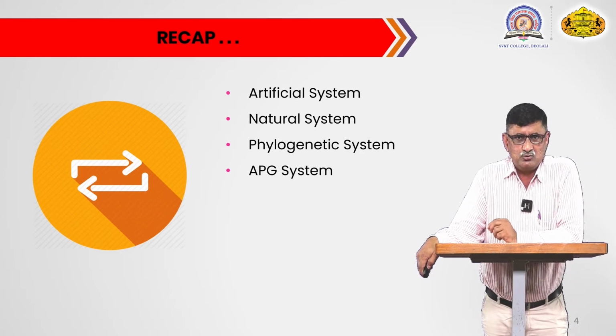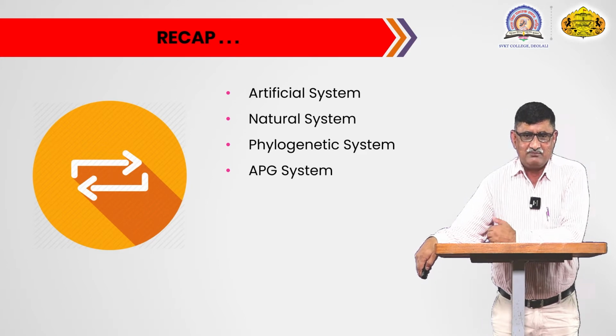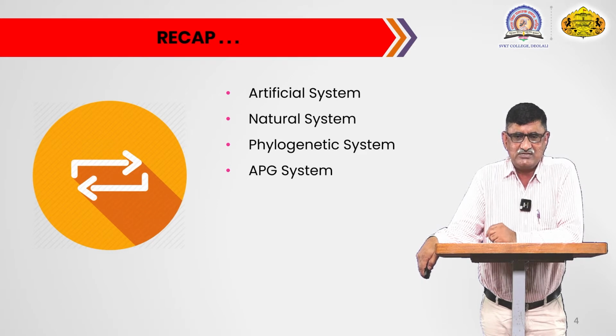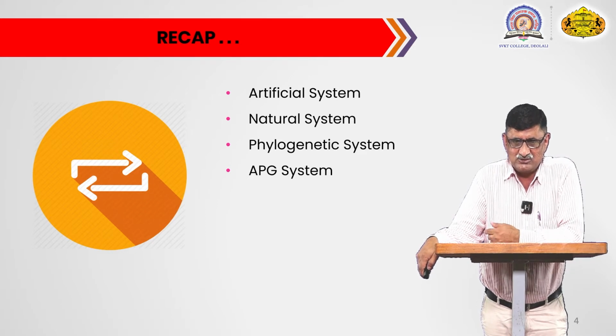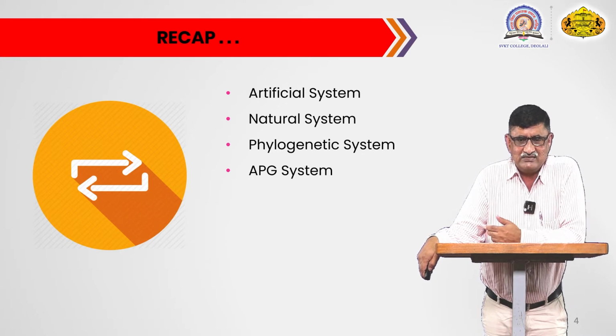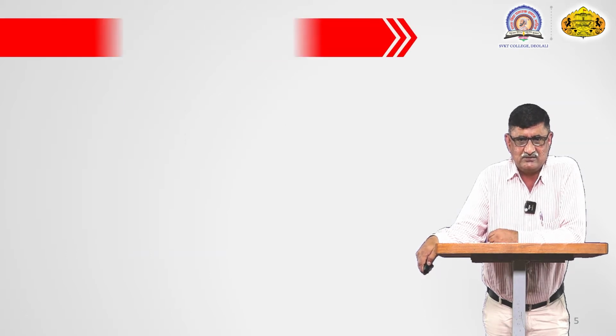Whatever you are going to learn for practical purposes, for the identification and study of plant families, you have to follow the natural system of plant classification. After the natural system, the phylogenetic system was developed by different taxonomists. In the phylogenetic system, we saw the system of Engler and Prantl, and recently there is the APG system, that is, the Angiosperm Phylogeny Group system of plant classification.